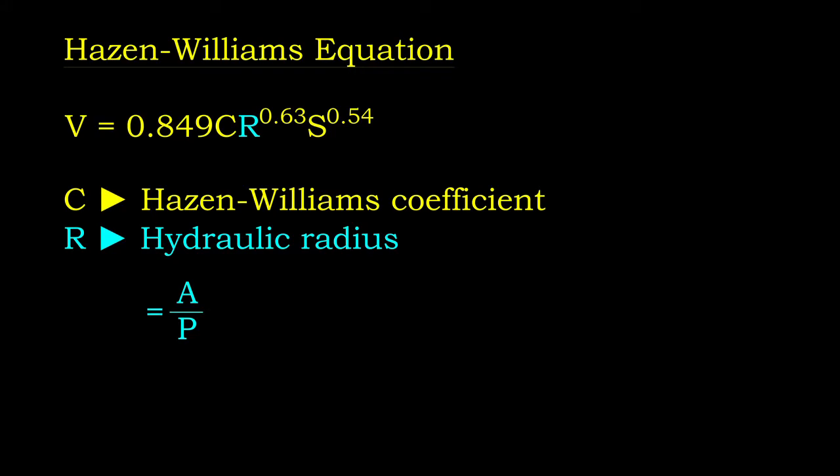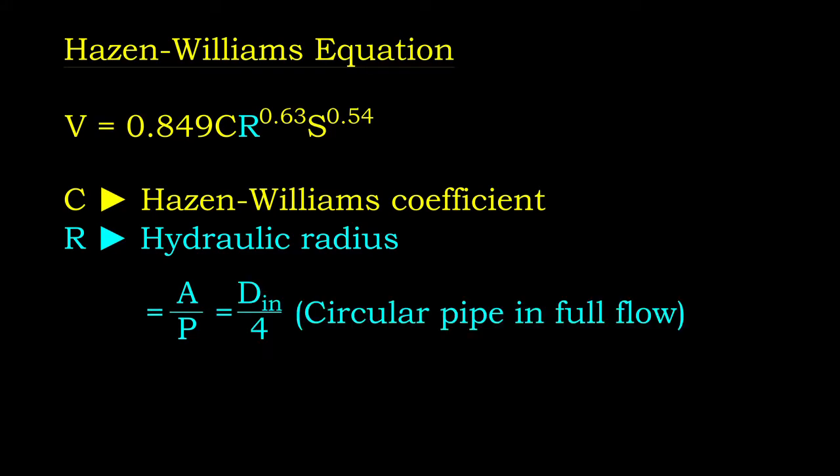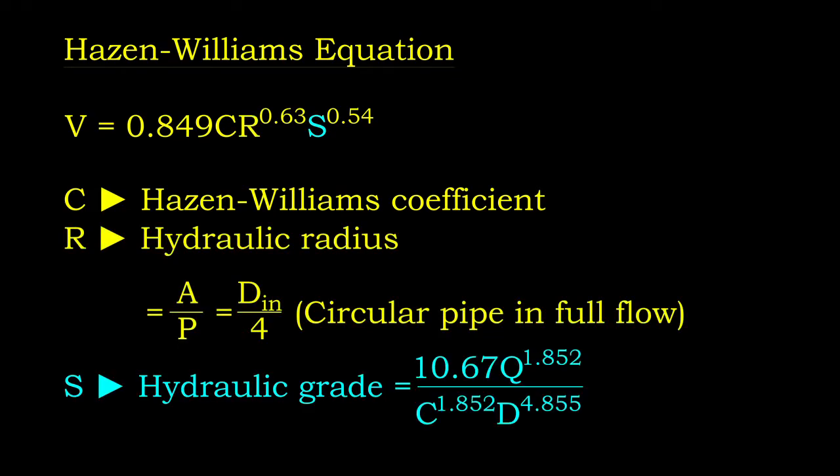For circular pipe under fully pressurized flow, the hydraulic radius can be simplified and equals pipe diameter over 4. Hydraulic grade is calculated using the Hazen-Williams head loss equation, which we discussed earlier. In short, pipe flow velocity is high for smooth pipe, small pipe, and flow with high hydraulic grade.